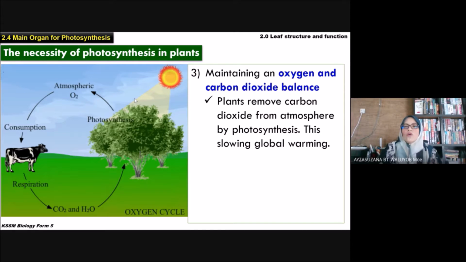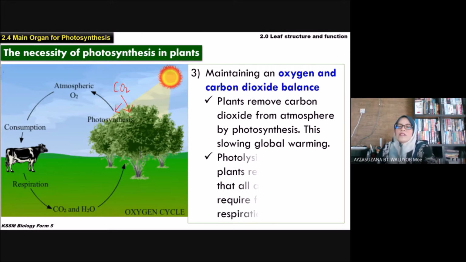This slows global warming. Why do we say the plant removes carbon dioxide from atmosphere? Because plants use carbon dioxide for photosynthesis process. So that dia dah remove the carbon dioxide from the atmosphere. Dengan cara apa? Dengan dia gunakannya dalam photosynthesis process.